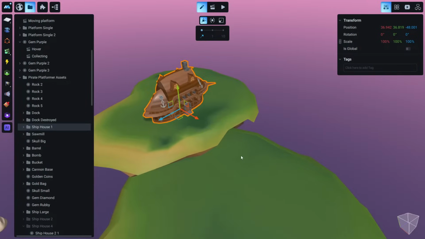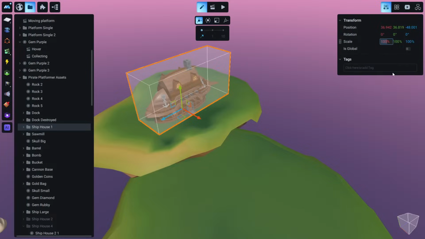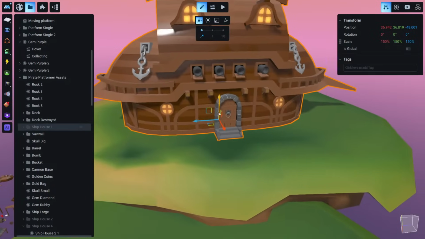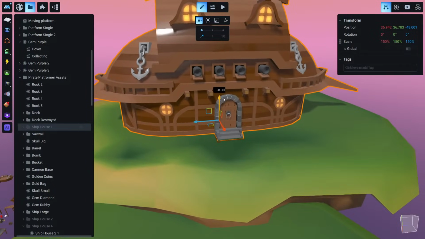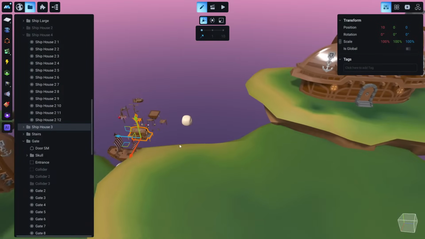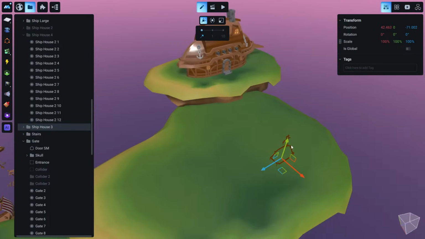Yeah, you know, we are just making a small interesting level and static. It's okay. Let's make it a little bit bigger, something like that. Let's hide this collider so we can see what we are doing. Adjust it here. Let's add another one. For example, let's add it here.